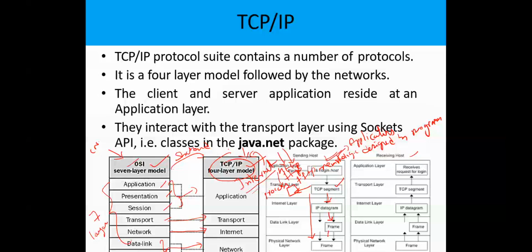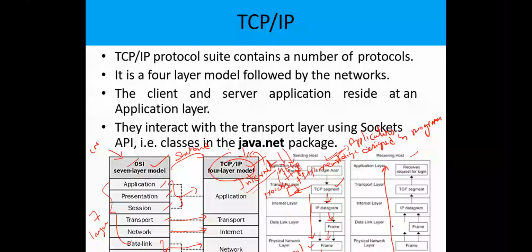Whatever physical media you are using for connecting the systems, through that networking media, transport media, your bits and bytes will be transported in terms of analog signals or digital signals. At last, this complete information will be received by the receiver host, and in the receiver host the complete operation of the sending host will be done in reverse, in the reverse direction.